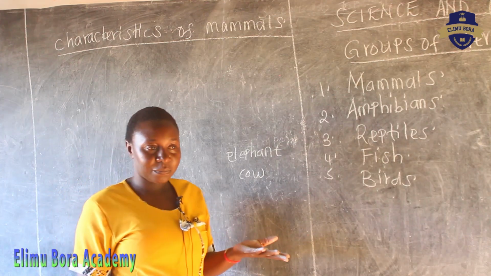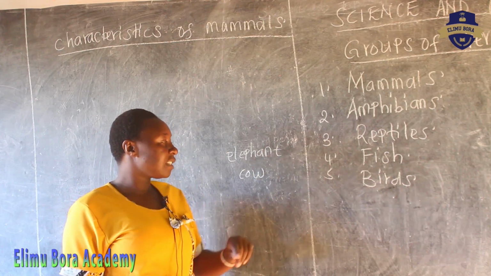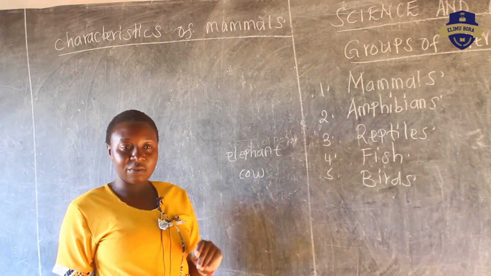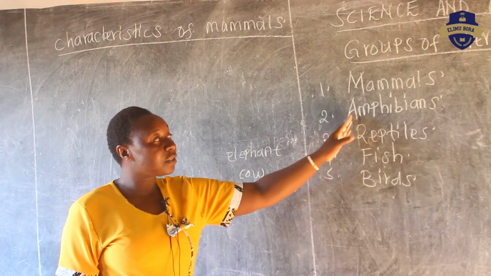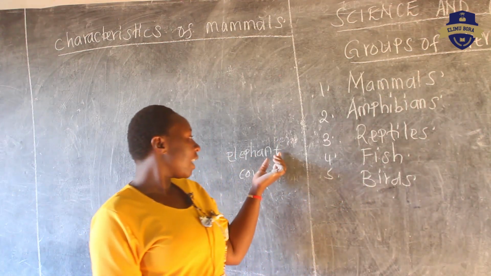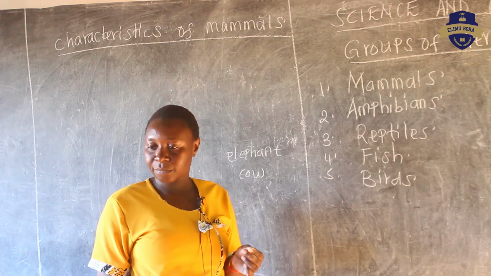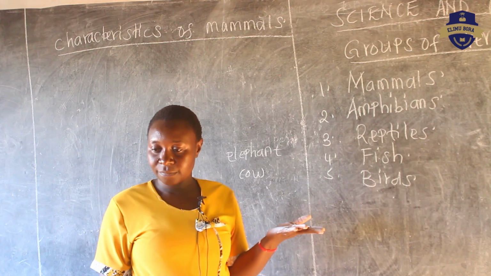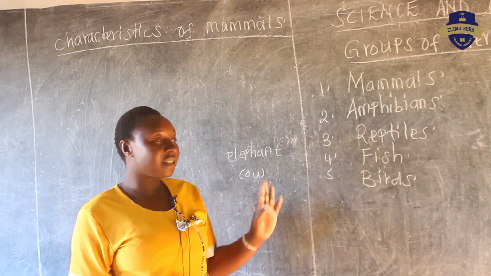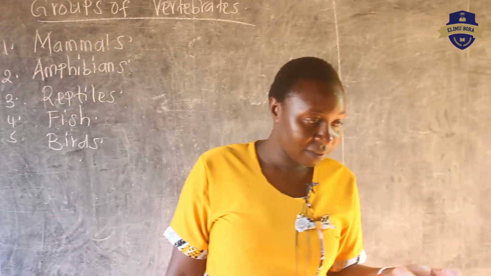What are they? Yes? So the elephant is having a backbone and also the cow is having a backbone, but also the reptile are having a backbone. So I want that thing that the cow and the elephant is having, but maybe the fish is not having. Anything that the elephant is having and also a cow is having, but the hen is not having, yes?